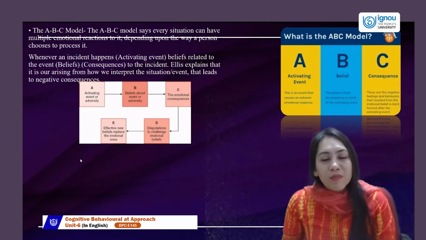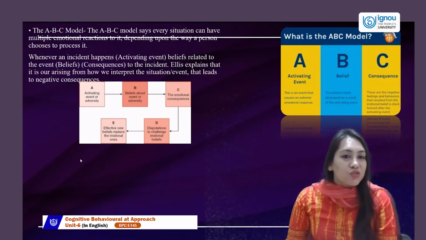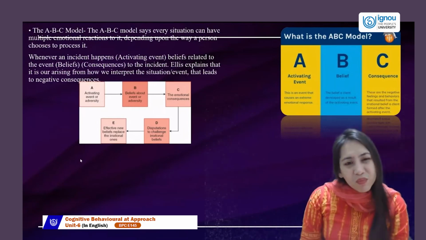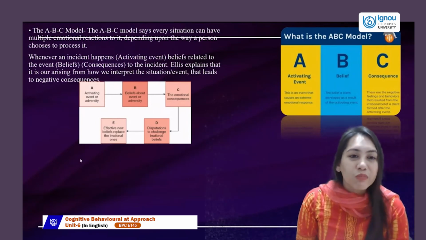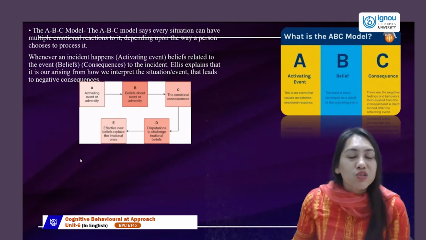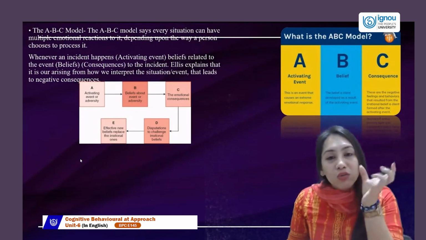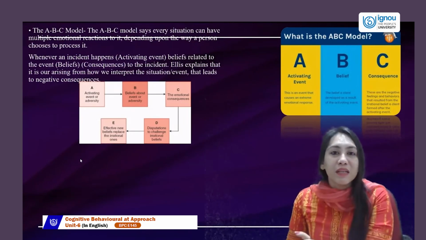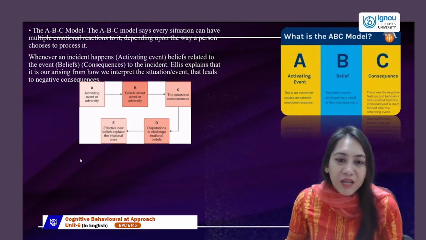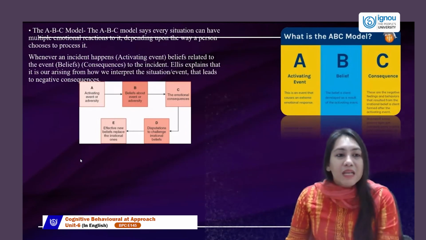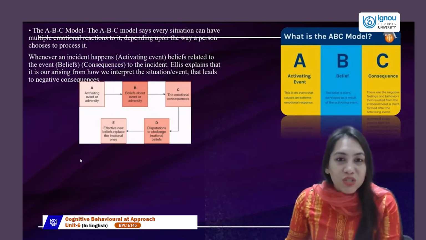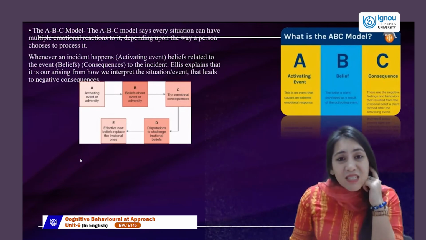Now, the child goes to the sibling, who is busy working on something very important. So the child goes to the sibling and asks, "Can you help me with this right now? It's here and now. I want the support right now." The sibling gets annoyed and says, "Don't you see that I'm working and what you're doing is not very important?" See how this event reinforces that belief that I am not wanted. I am not entertained the times that I need support and help. So that belief is now holding an absolutism. Now the belief has got rigid. Why? Because it has been validated by another significant other.